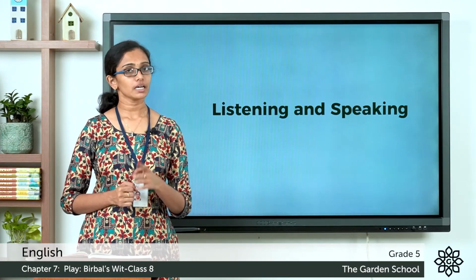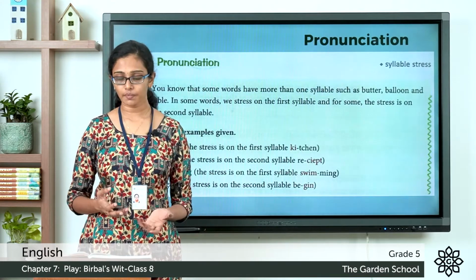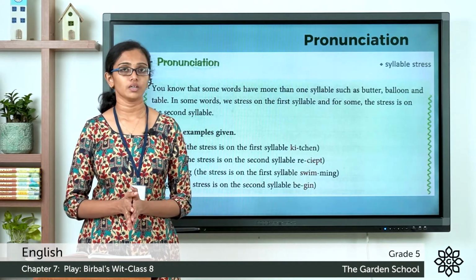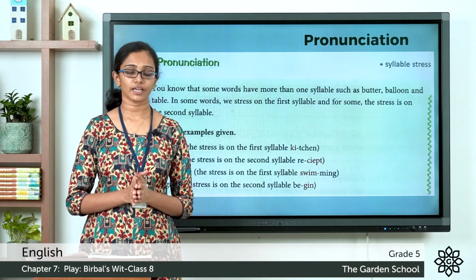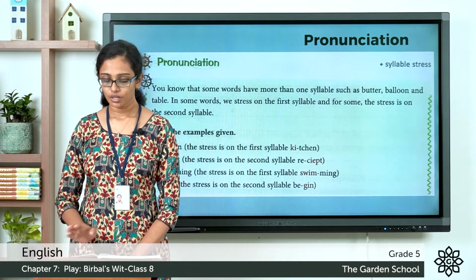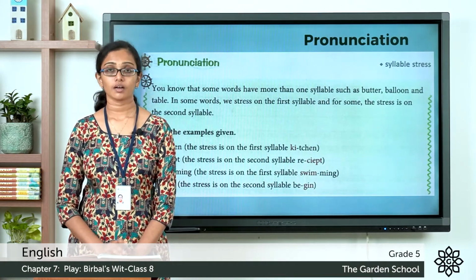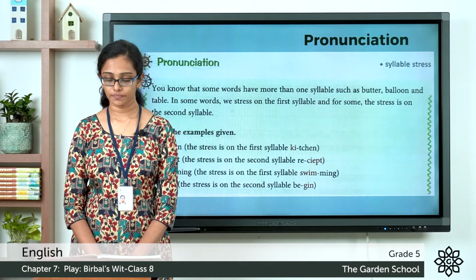Now let's move on to the next section. It is the pronunciation exercise, and this is about syllable stress. And we have already learned what is a syllable. A syllable can be defined as a small unit of pronunciation, and here there is a note. Let me read the note to you. You know that some words have more than one syllable, such as butter, balloon and table.